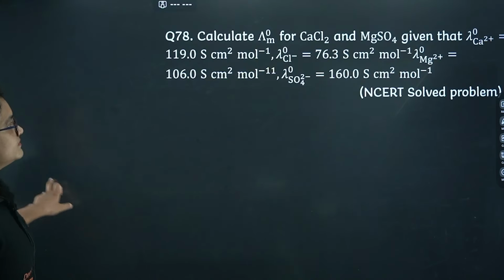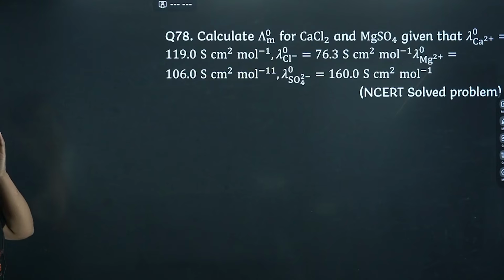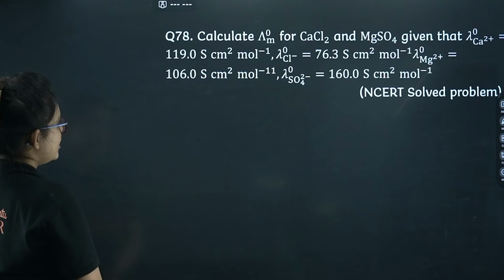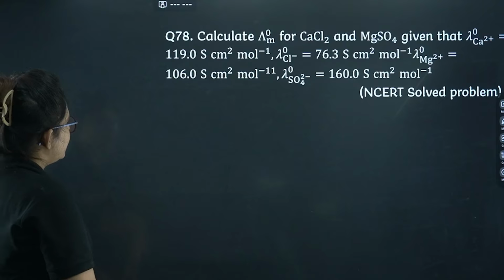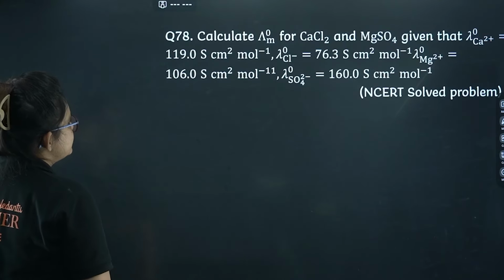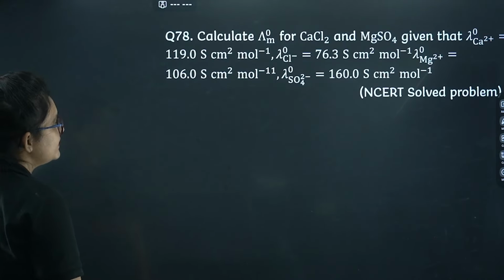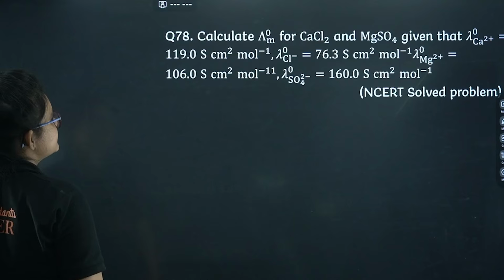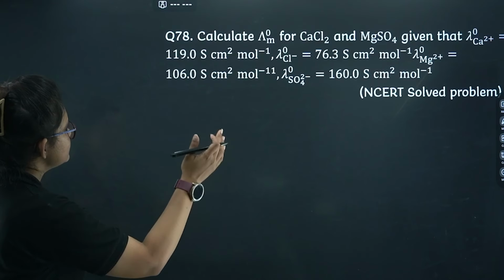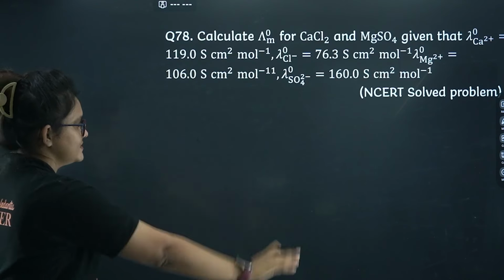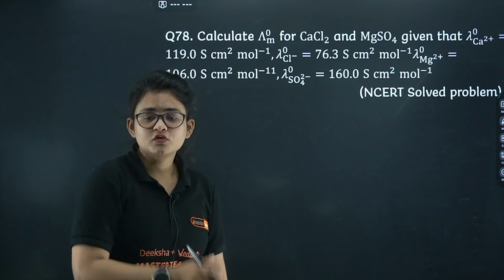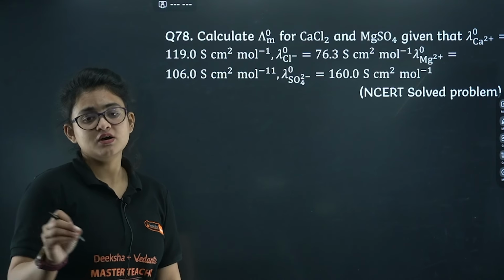Let's proceed further. Okay. Judging by the question, it seems like it's from Kohlrausch law. So calculate lambda m0 for CaCl2 and MgSO4. Given that lambda 0 for Ca2+ is this, Cl- is this, Mg2+ is this, SO4 2- is this. Okay, let's put the values over there and we can calculate using the Kohlrausch law.